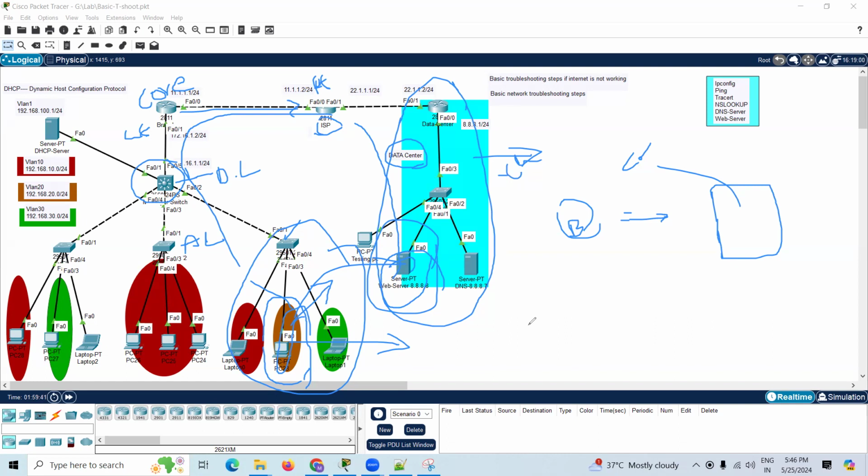If you get a ticket in ServiceNow, you move to the SolarWinds application, and there you check whichever devices are there. SolarWinds is a kind of SNMP network management tool.